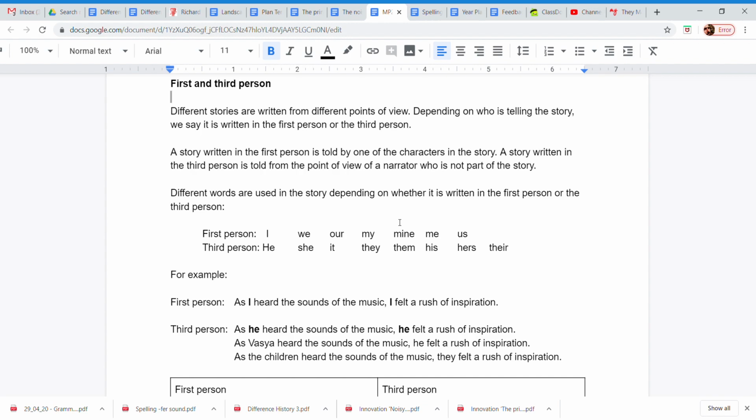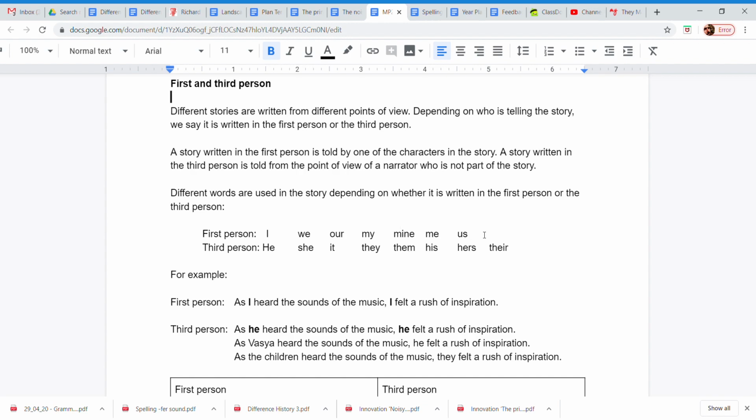If you write a biography, you're also writing in the third person because you're writing about the life story of someone else. When we wrote about Roald Dahl, we wrote about his story. Different words are used in the story depending on whether it's written in the first person or the third person.